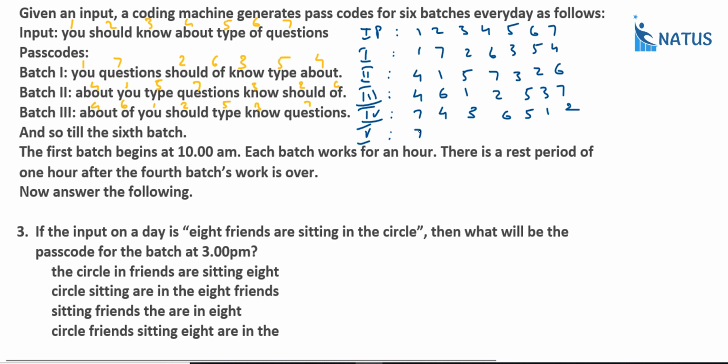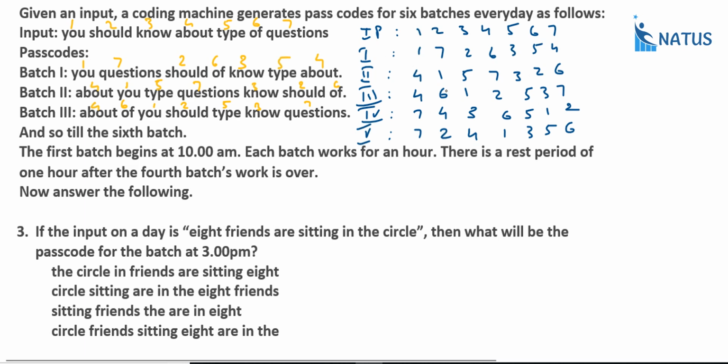And suppose this is a 7 and next 2, right? And 4. Next 1. Next 3. Next 5. And remaining 6. And do like this, right? Input is 1, 2, 3, 4, 5, 6, 7. What is the first batch? That is 1 same, and last number 7, 2, 6, 3, and next 5, 4.